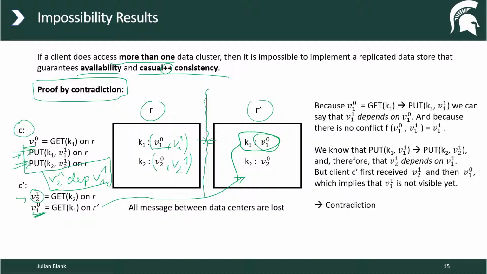And why is this violating causal consistency? Because we know, and I'm going to show this again, it's the same as what I wrote above, V12 depends on V11. So if the client sees V12, then V11 must also be visible. But here it doesn't show V11. In this case it shows V10, which violates causal consistency. And this is the proof by contradiction. Again, everything is shown a bit more in detail here, but this is the main idea of the proof.